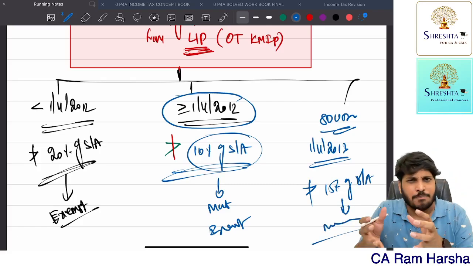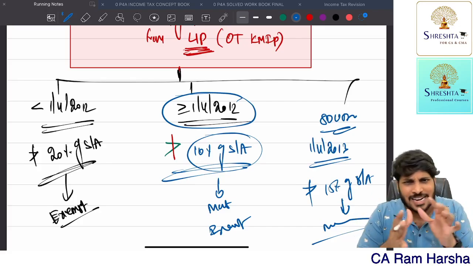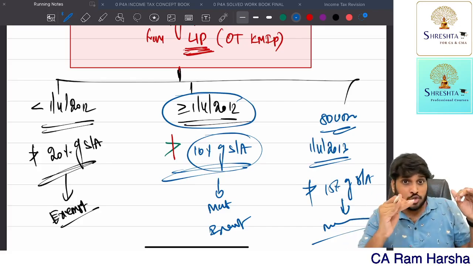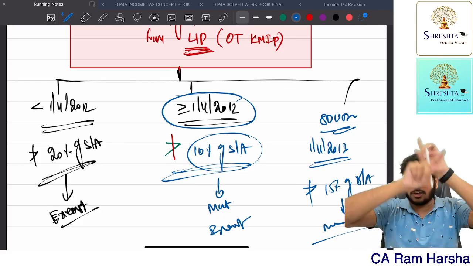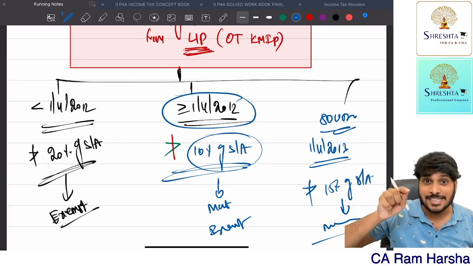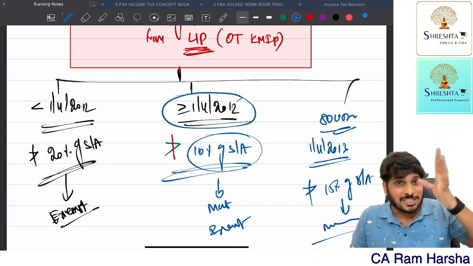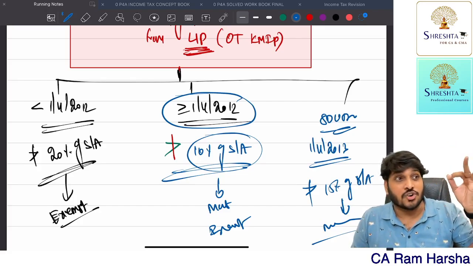Remember, every year you are paying premium, no? It may be more than 10%, more than 15%, more than 20%. That's a different thing. You can claim up to 10, up to 15, up to 20, subject to the overall Section 80C limit of 1.5 lakh. But in order to get exemption for the maturity amount, the premium you have paid every year in the last 5-10 years should not cross 20%.